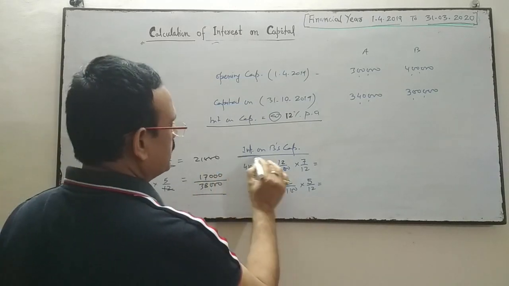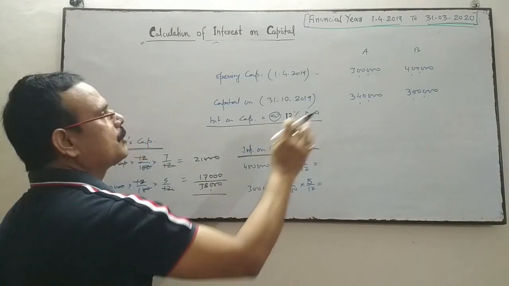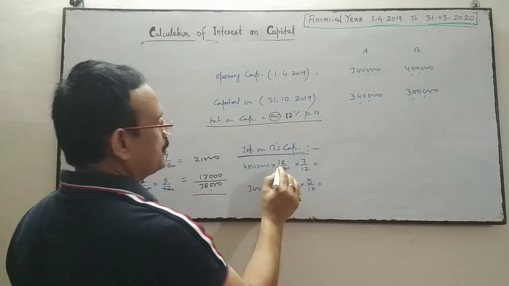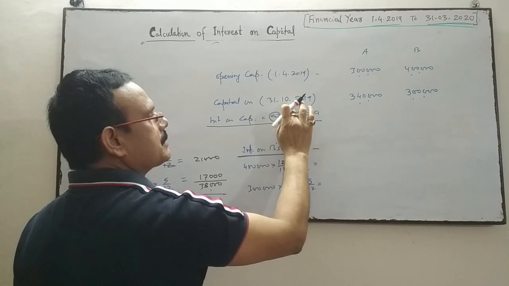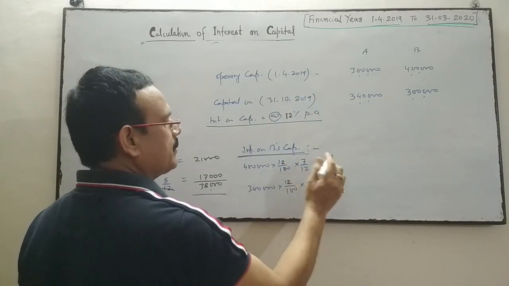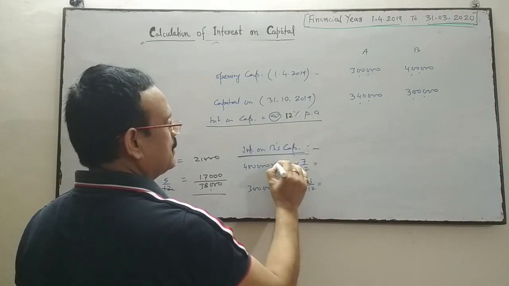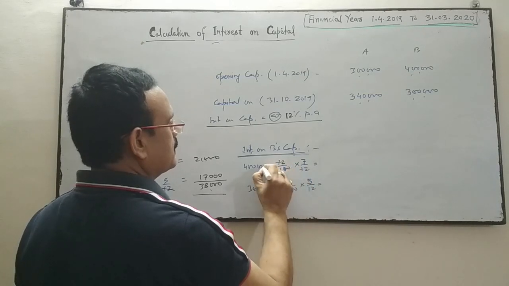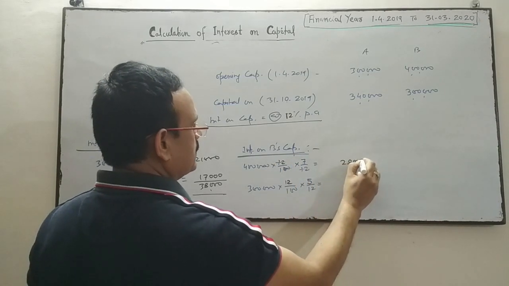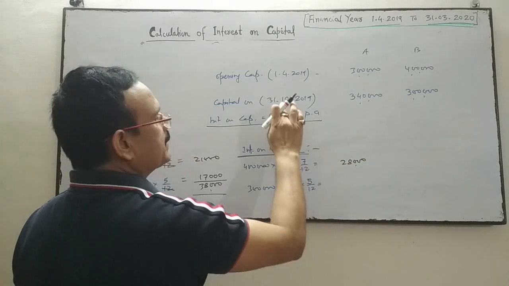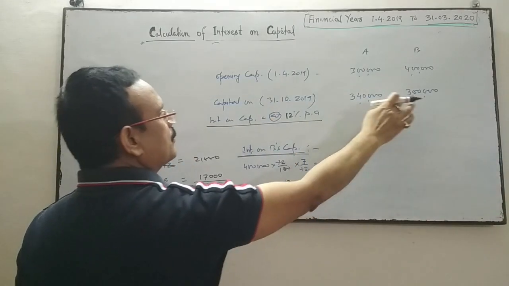Similarly, we will calculate the interest on B's capital. B's opening capital is 4 lakhs. 12 by 100 into this 4 lakh up to 31st October 2019 for 7 months. So interest is 28,000, and thereafter his capital becomes 3 lakhs.